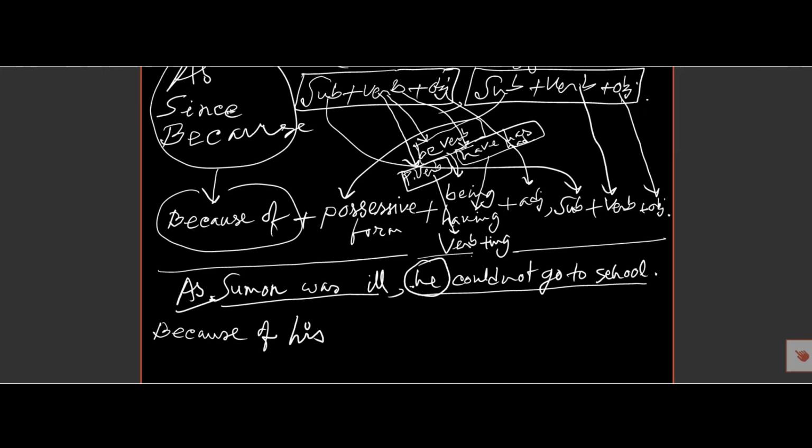And then the verb of the first part after as, since: if we find a be verb, am, is, was, here we find a be verb, so it will be being. And then ill, object or others.